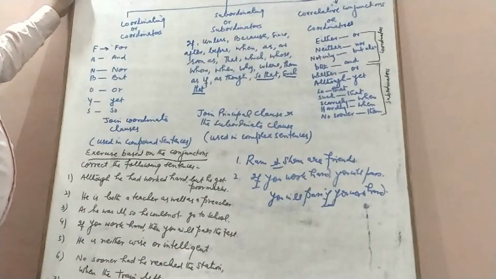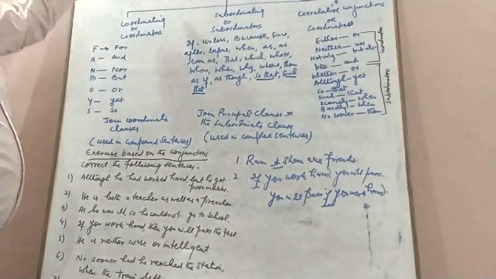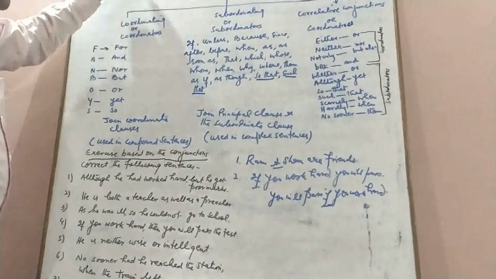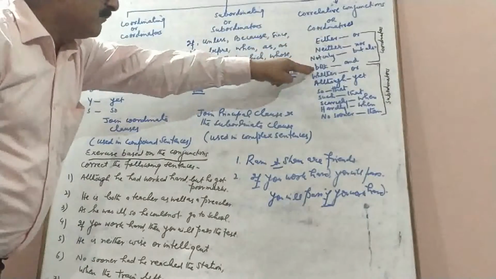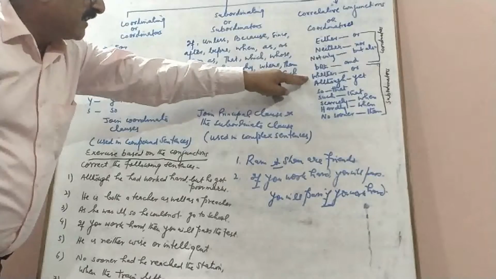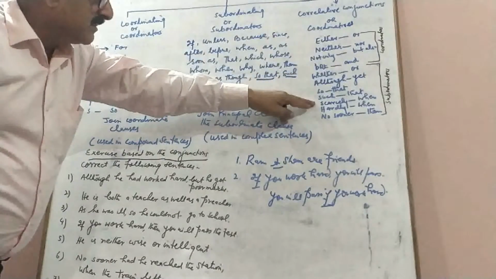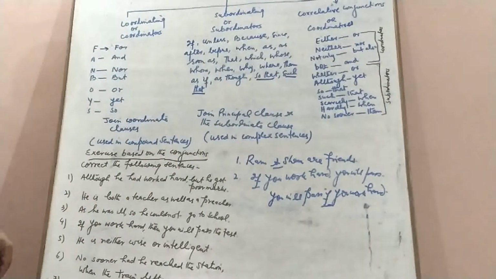Basically, there are only two types: subordinates and coordinators. But a third type is the correlative conjunctions, because they are always used in pairs. And the first four, either or, neither nor, not only but also, both and, they are the coordinators. And the others, whether or, although, yet, so that, such that, scarcely when, hardly when, no sooner than, they are the subordinating conjunctions or the subordinators.